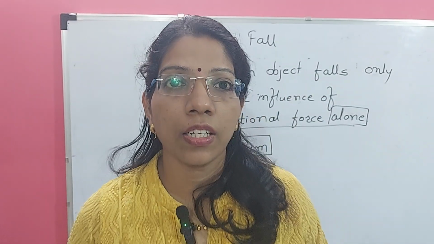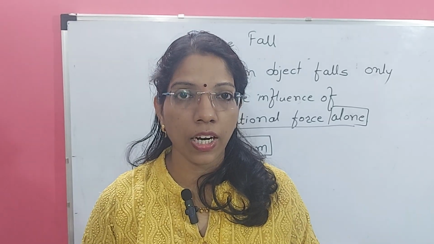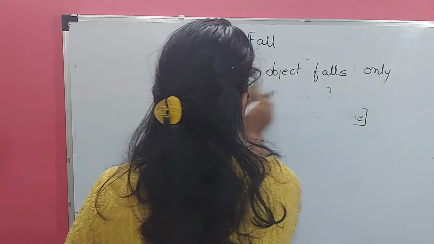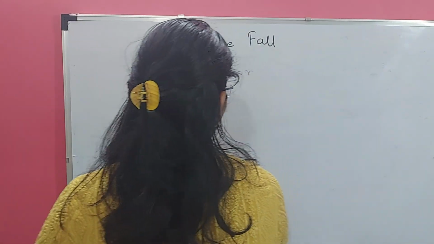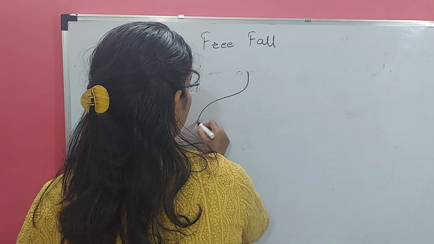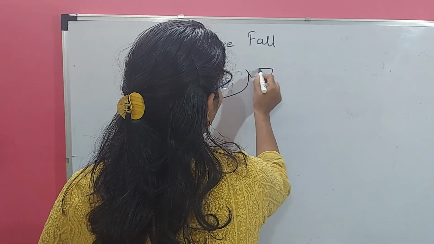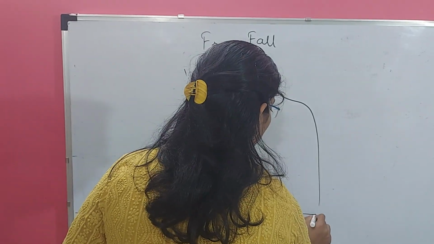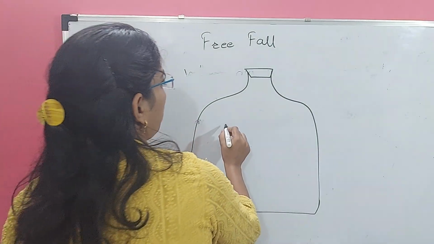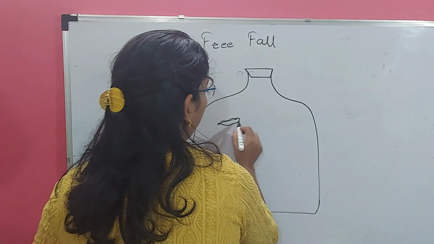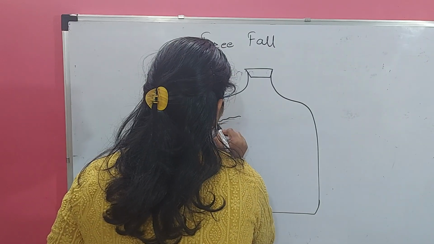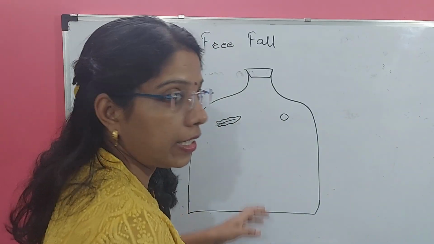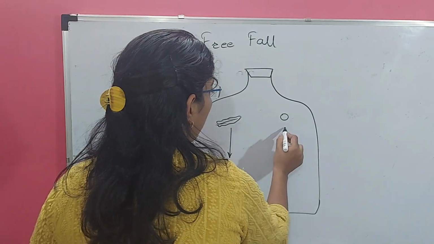But now suppose a vacuum jar is generated like this, and in that vacuum jar all the air is removed from that vacuum condition by the vacuum pump, and a holding arrangement for the stone and feather is made. Suppose here is the feather, है ना? Suppose it is the feather and the stone. They are held, and they are released in the vacuum condition.